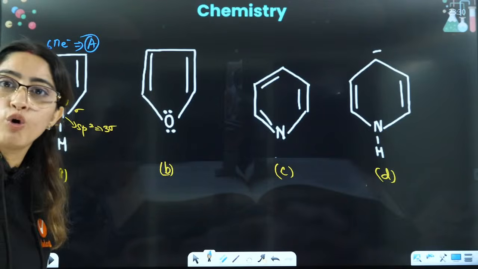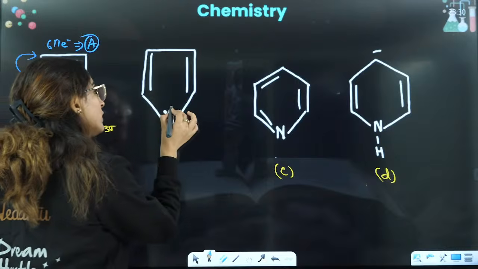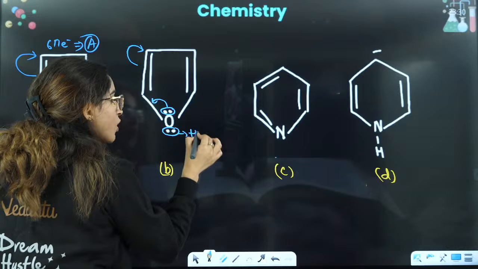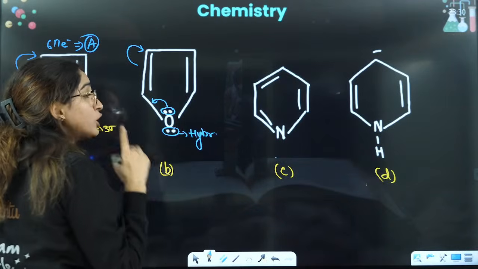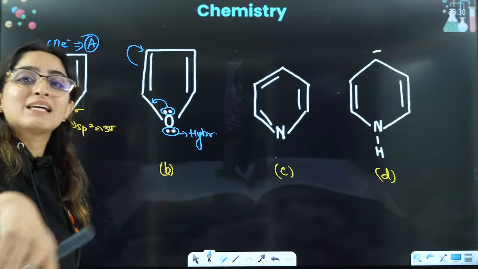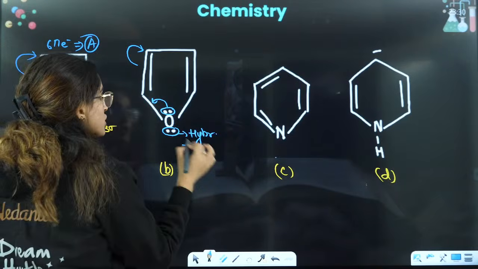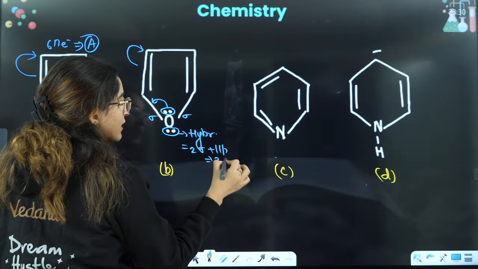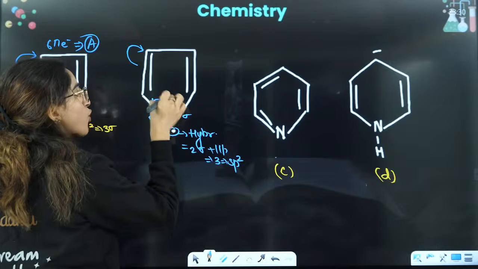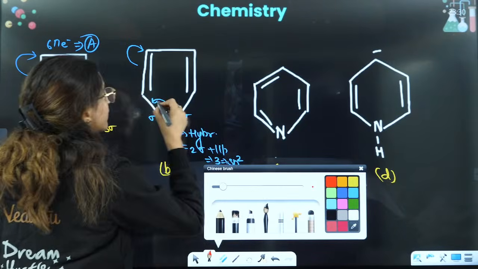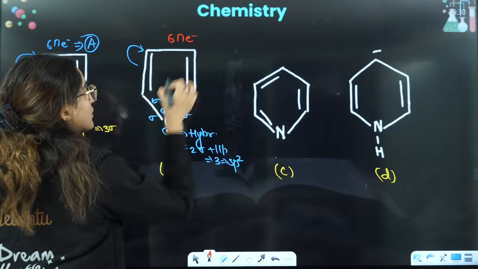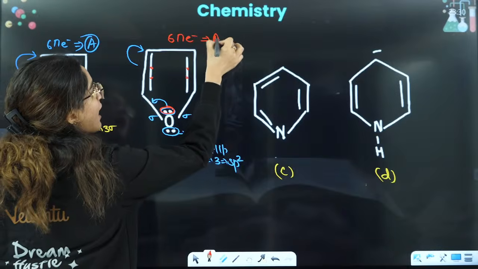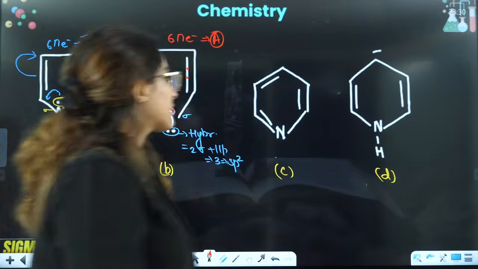Here you have 2 lone pairs. But if you see, only this lone pair is involved in the delocalization, and this lone pair is involved in hybridization. The lone pair that is not in the delocalization will be in the hybridization. That's why 2 sigma plus 1 lone pair will give you 3, that is sp2 hybridized. And this lone pair is involved in the delocalization. That's why it will be 6 pi electrons, these two and these four, and that is why it is aromatic in nature. Okay, that is the reason this is aromatic.